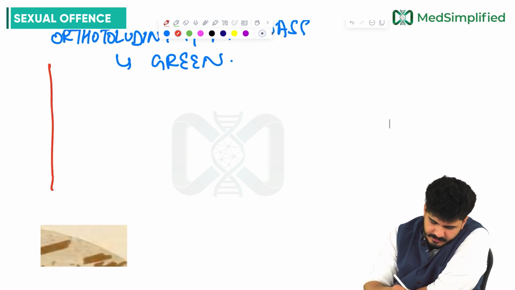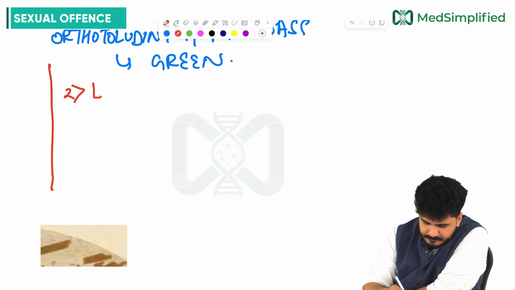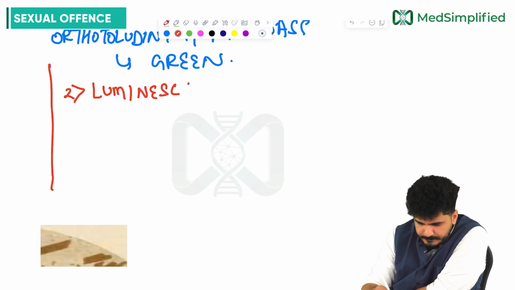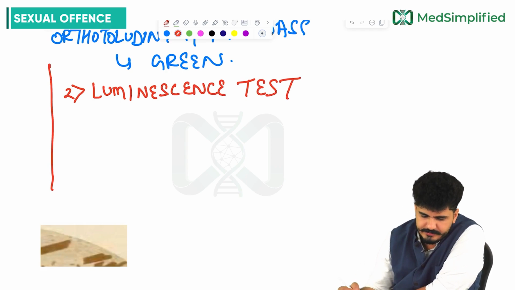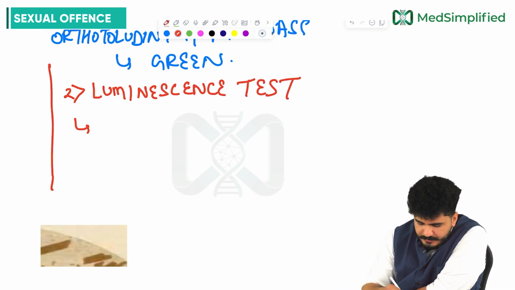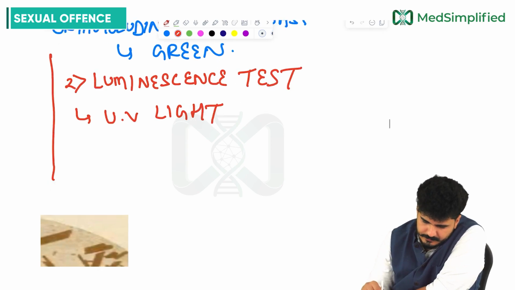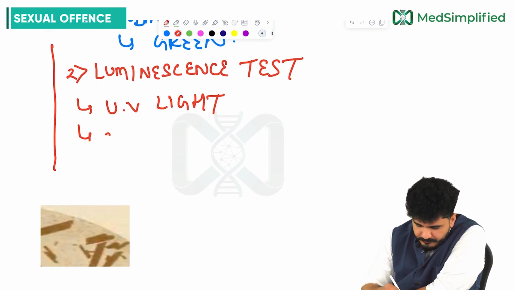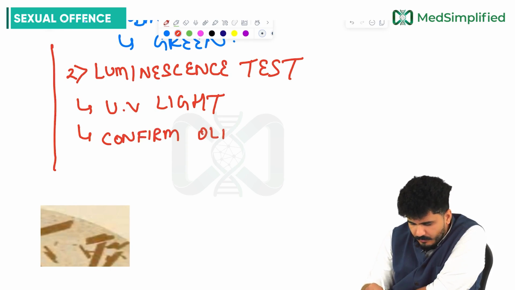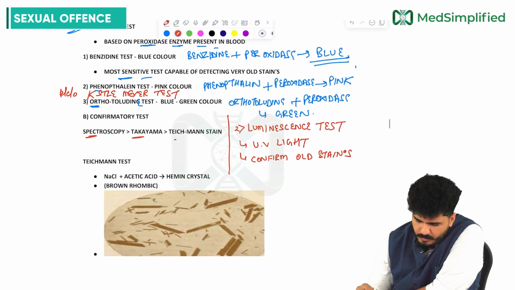Which test are we having? Luminol test. We use UV light, and it can confirm old stains. It can confirm the old stains, my dear friends.